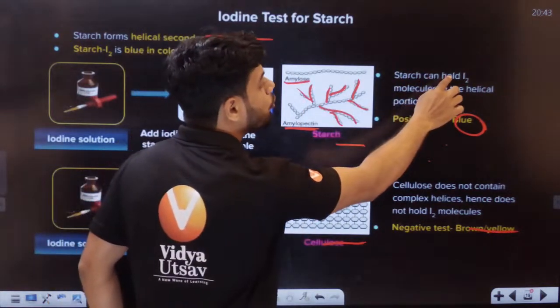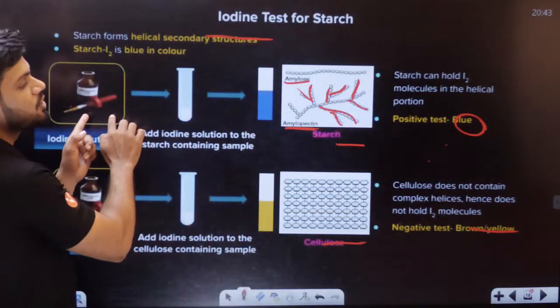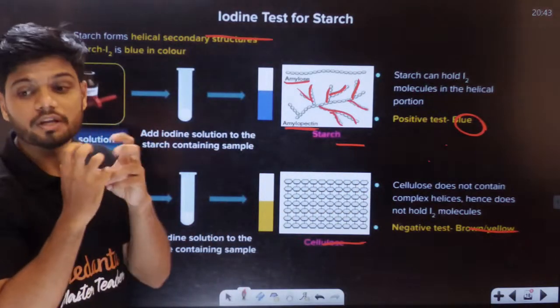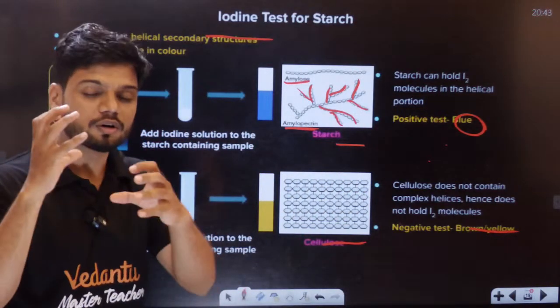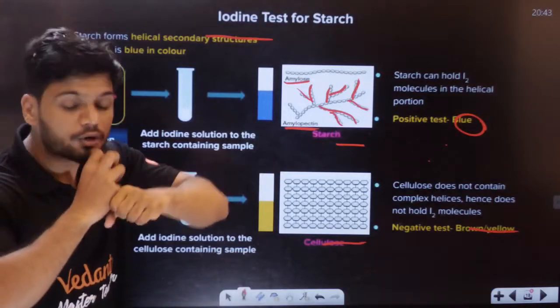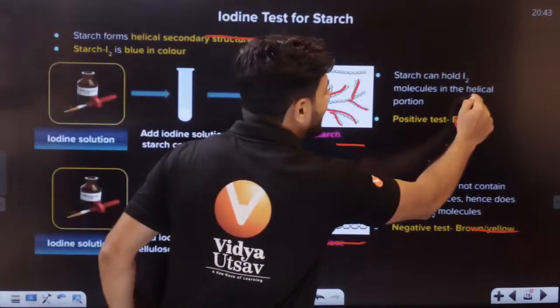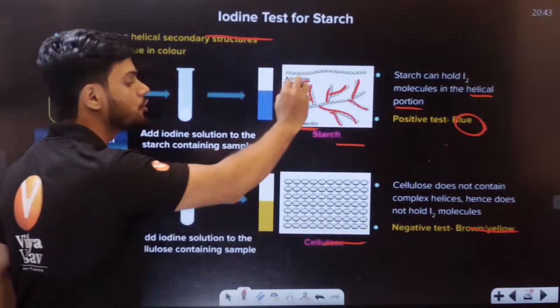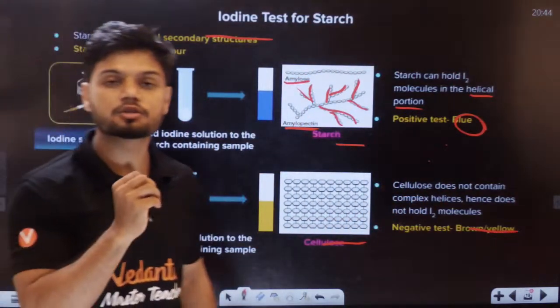So starch can hold the iodine molecule. Like how you can hold the bottle with your hands now. So your starch can hold the iodine molecules in the helical portion, and that is how it looks blue color.